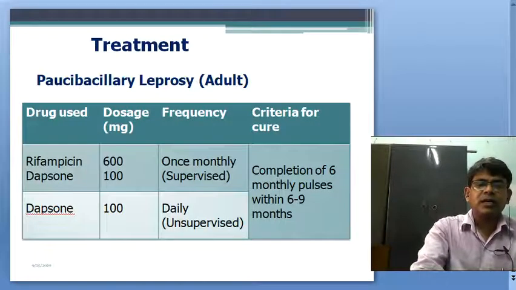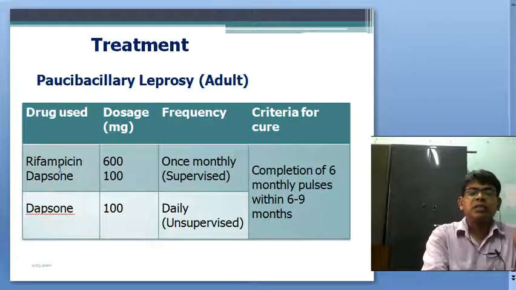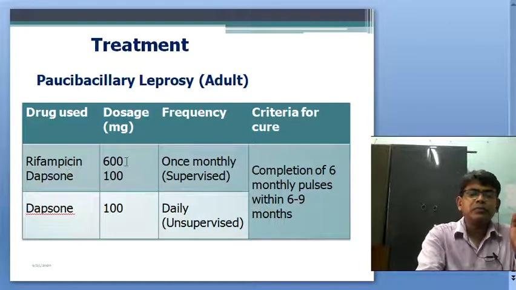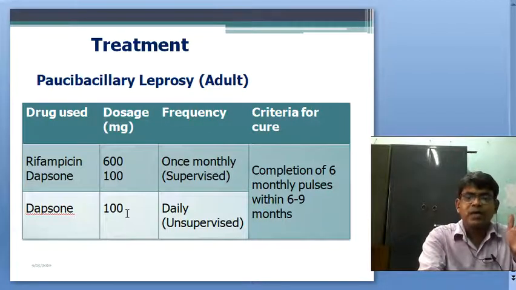Here it is rifampicin and dapsone: rifampicin 600 once and dapsone 100 once monthly as a supervised dose, followed by dapsone 100 daily unsupervised dose, taken at home by the patient, and completion of the 6 monthly pulses within 6 to 9 months.